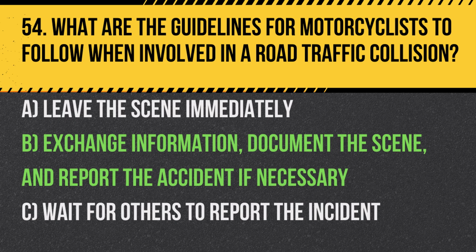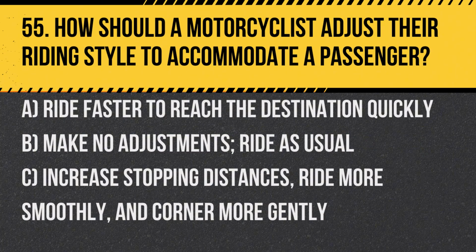Answer. B. Exchange information, document the scene, and report the accident if necessary, which is crucial for insurance and legal purposes. Question 55. How should a motorcyclist adjust their riding style to accommodate a passenger?